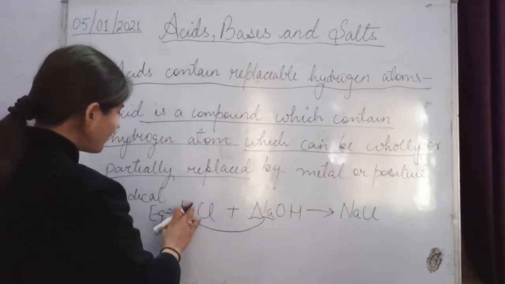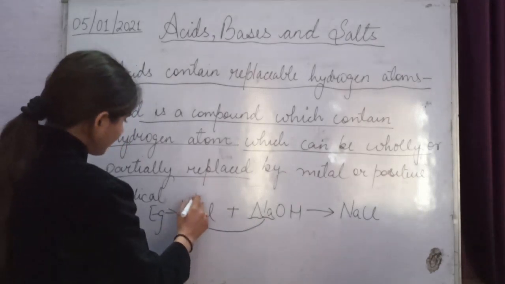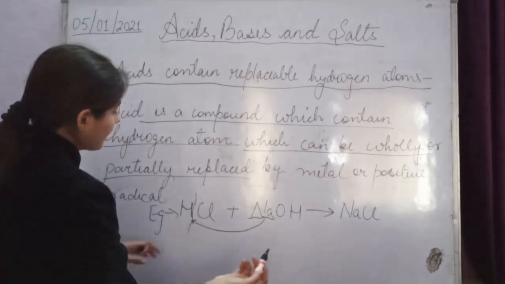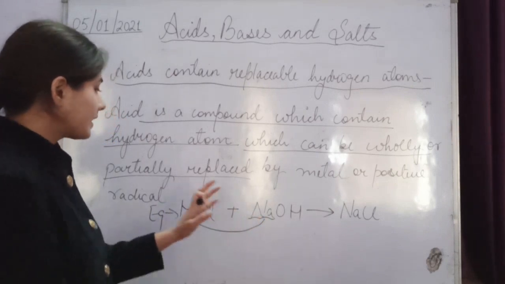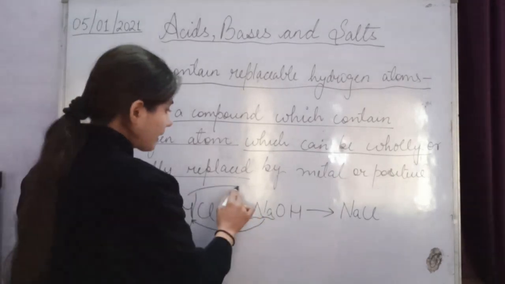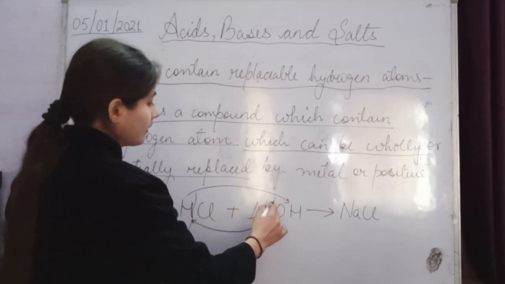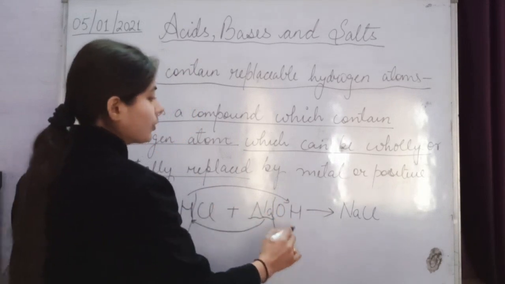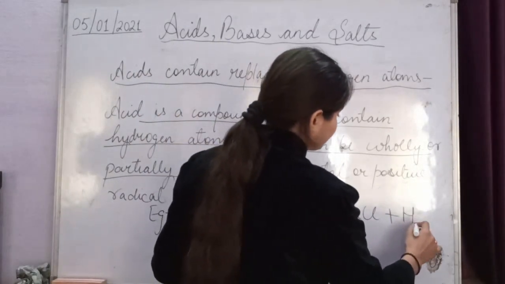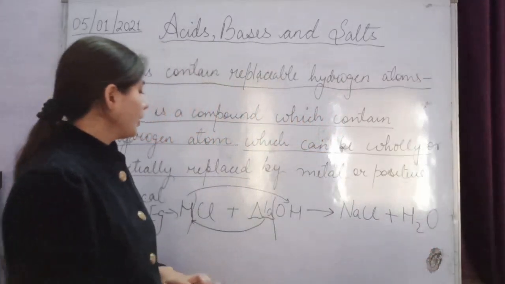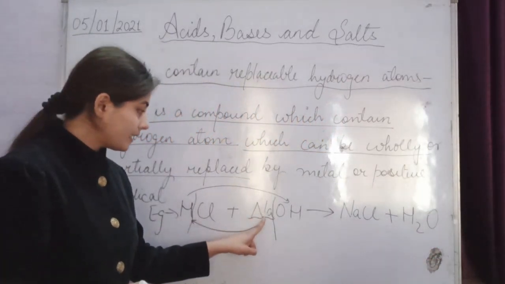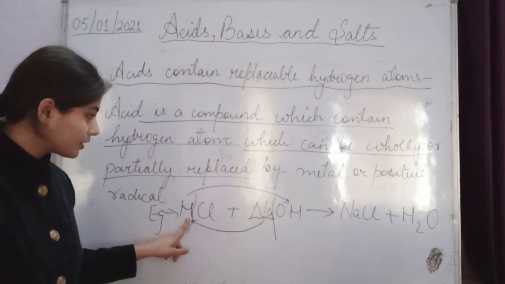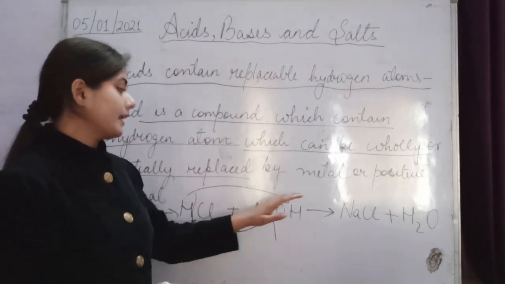Okay, when the hydrogen is kicked out, when it is replaced, it forms H2O. So you can see here this metal atom replaces this hydrogen and forms NaCl.